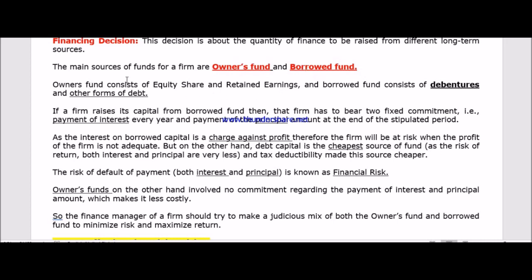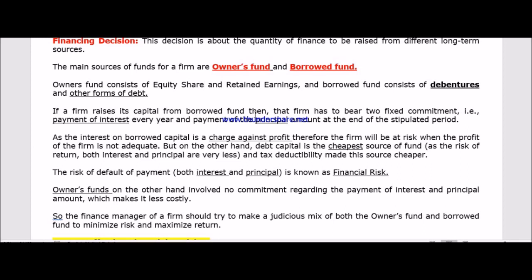Now, the owner's fund has three items. What are those? Equity shares, preference shares, and retained earnings. And the borrowed fund generally consists of debentures.